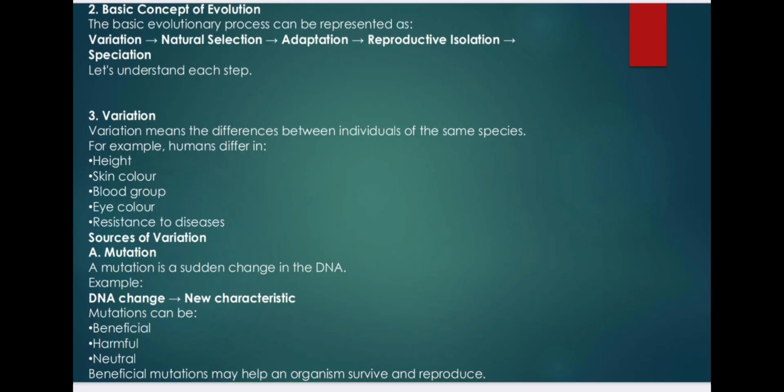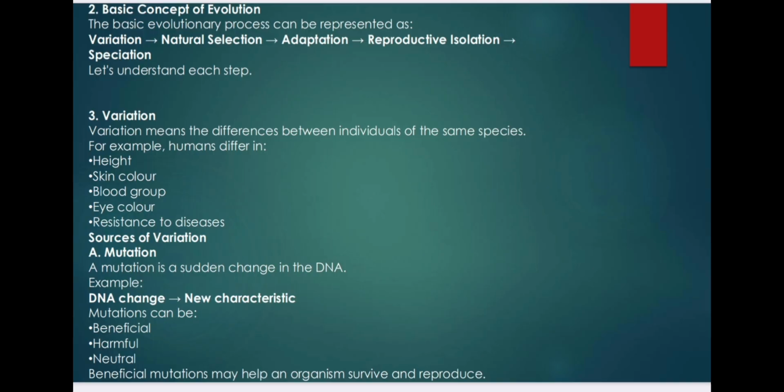Number 2, basic concept of evolution. The basic evolutionary process can be represented as: variation, natural selection, adaptation, reproductive isolation, speciation. Let's understand each step. Number 3, variation. Variation means the differences between individuals of the same species. For example, humans differ in height, skin color, blood group, eye color, resistance to diseases.